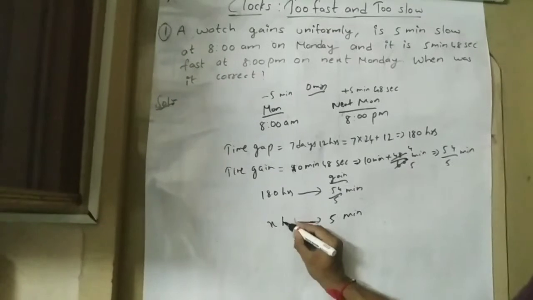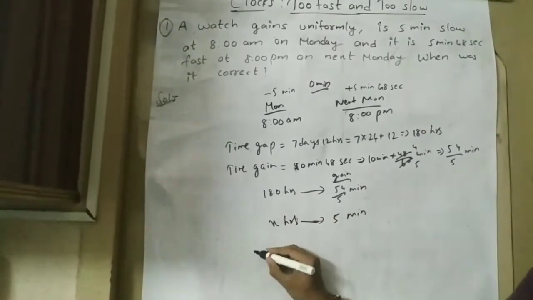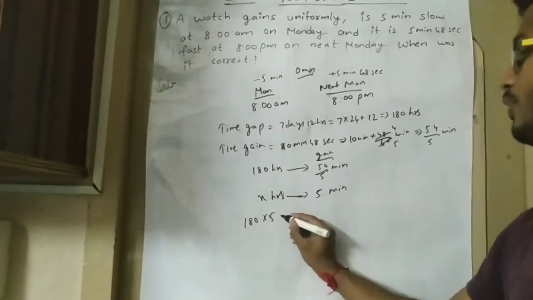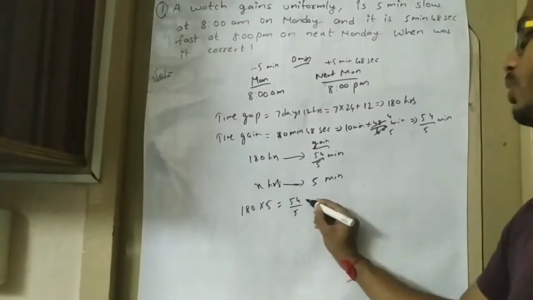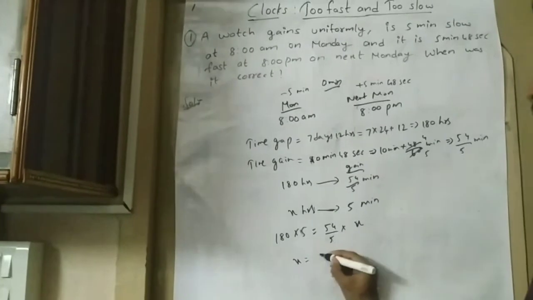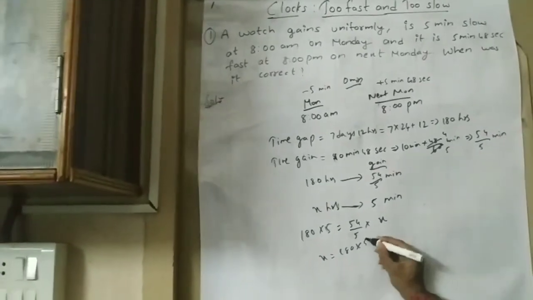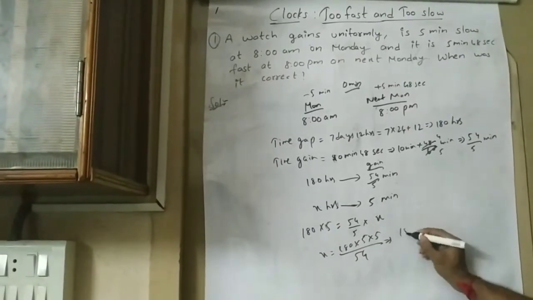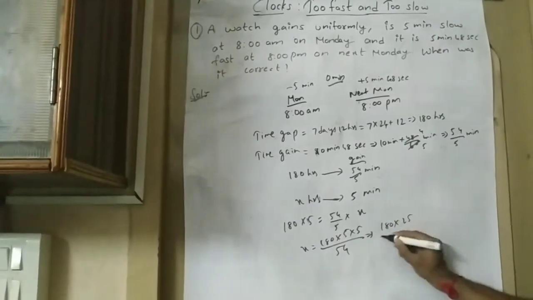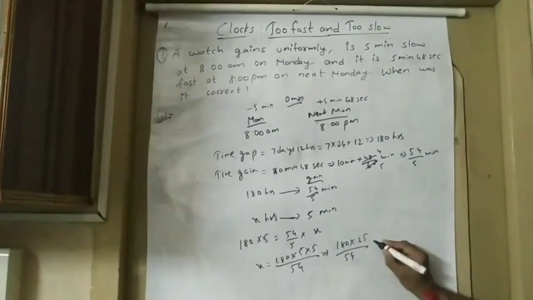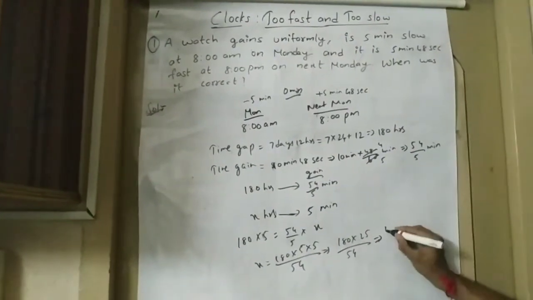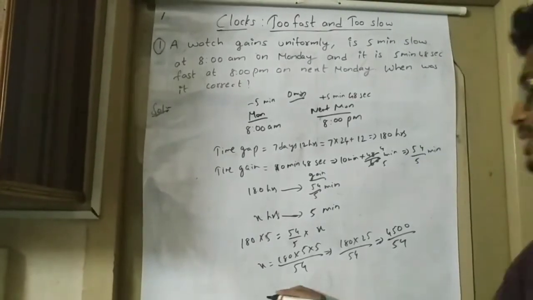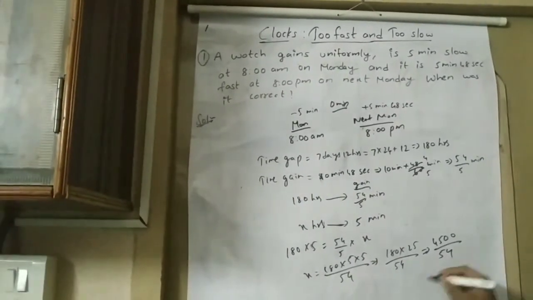Let it be x hours. Cross multiply: 180 into 5 is equal to 54 by 5 into x. So x will be 180 into 5 into 5 by 54, that is 180 into 25 by 54. 180 into 25 is 4500 by 54. So x is equal to 4500 by 54 hours.